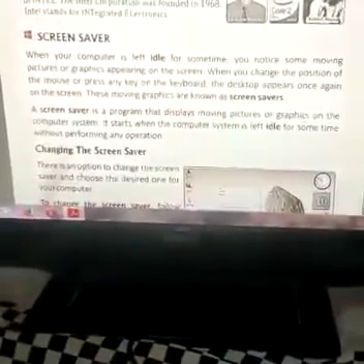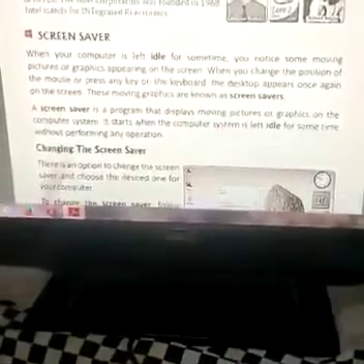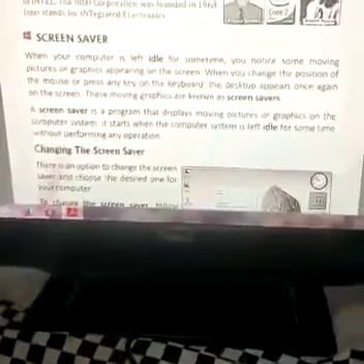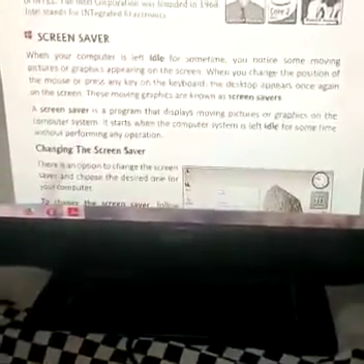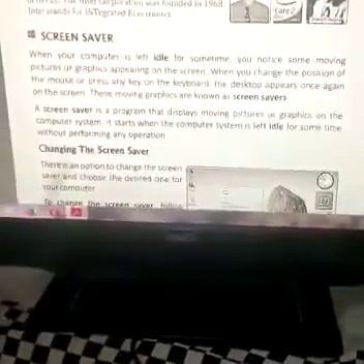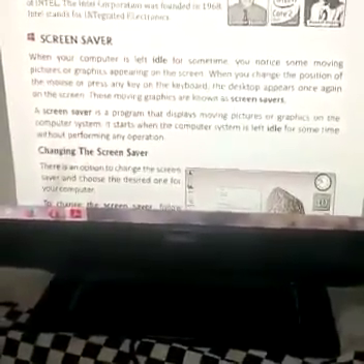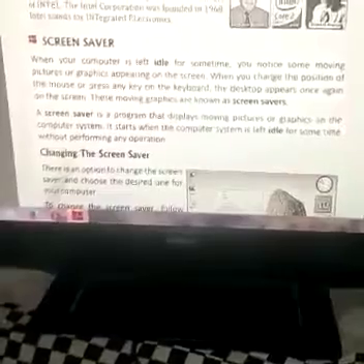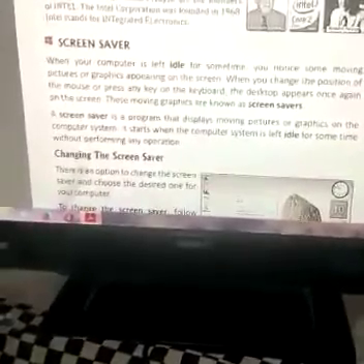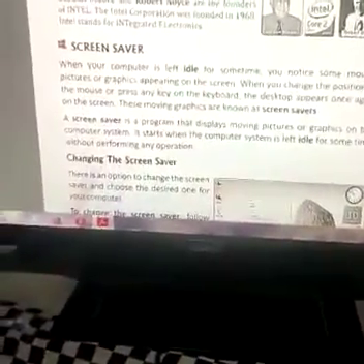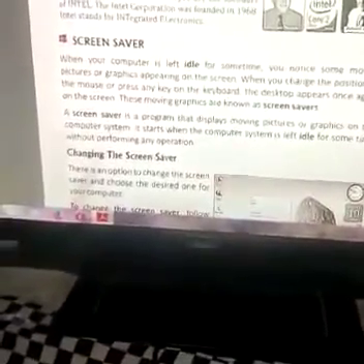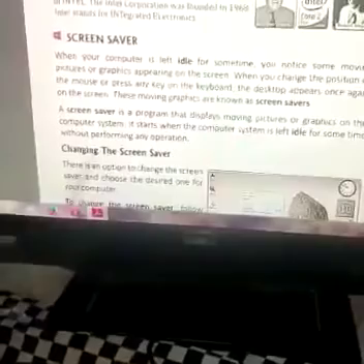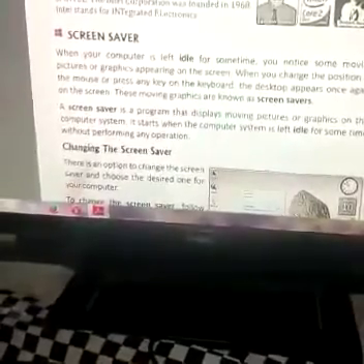Okay, now my next topic is screensaver. It happens many times when we are working on the system that our system is idle, so some pictures or graphics appear on the screen. This happens on our mobile also. When we leave our mobile idle for some time, its light goes off. But if we want, the system will not go off if we leave it alone.